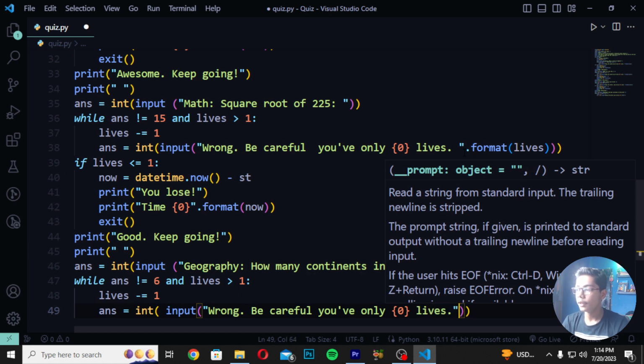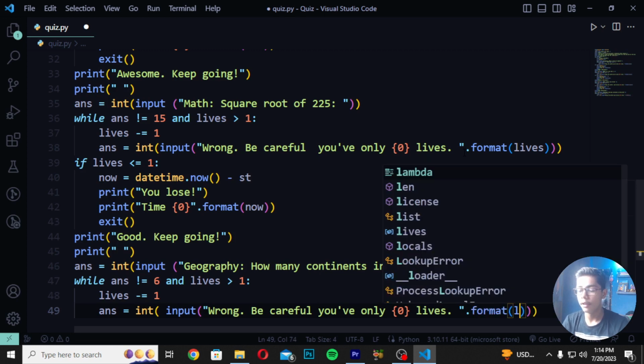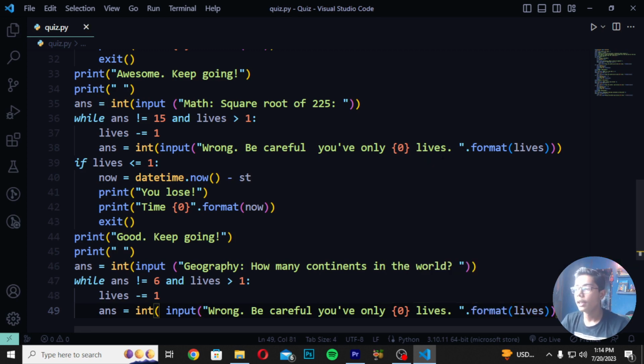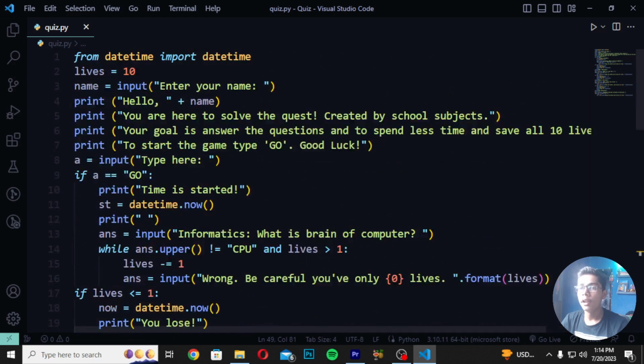Now you have to just do one thing. You have to give a space. Write here dot format here and write here lives. Now you have to save it here. After saving this thing, you have to run it.